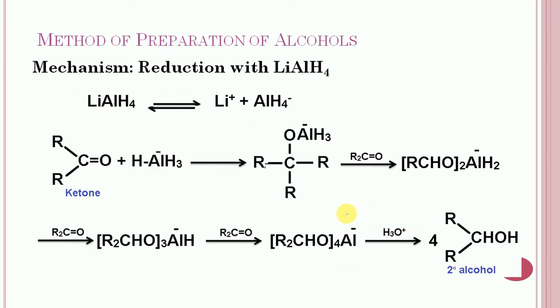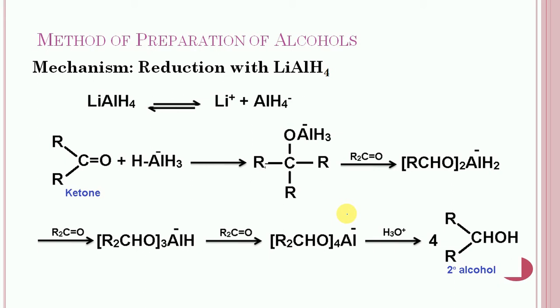So let us consider the mechanism of the reactions. The reduction of aldehyde and ketone by lithium aluminum hydride or sodium borohydride occurs by nucleophilic attack of hydride ion on the carbonyl group.